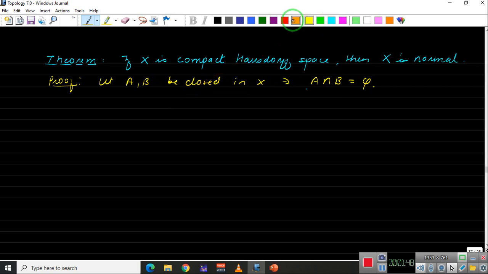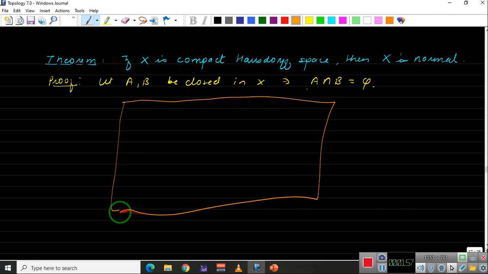Okay, so let me draw a diagram for this. Say this is the whole of X. In this X we are taking A and B. Let me take this A as somewhere here and B to be somewhere here. So this is our A and this is our B. Now what we need to get is two open sets, one which contains A, another which contains B, and their intersection is empty.